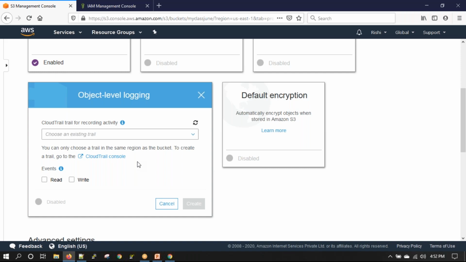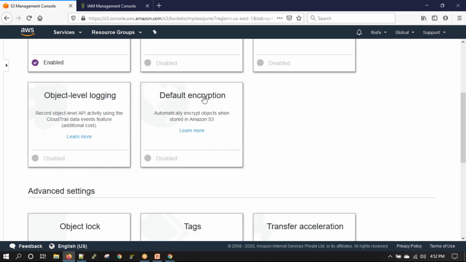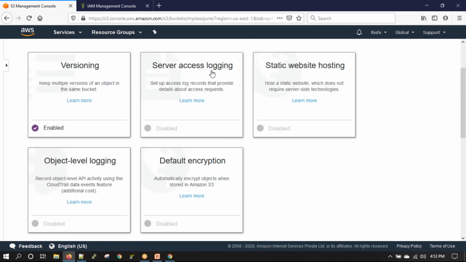So if I have to store those logs in this bucket, I'll first have to create a trail and then select it, and then I'll say record what events. I can say read and write and enable it. So it will start storing logs of CloudTrail, which are nothing but all API calls that are happening in my AWS account. Okay, server access logging was to store the logs of one S3 bucket.